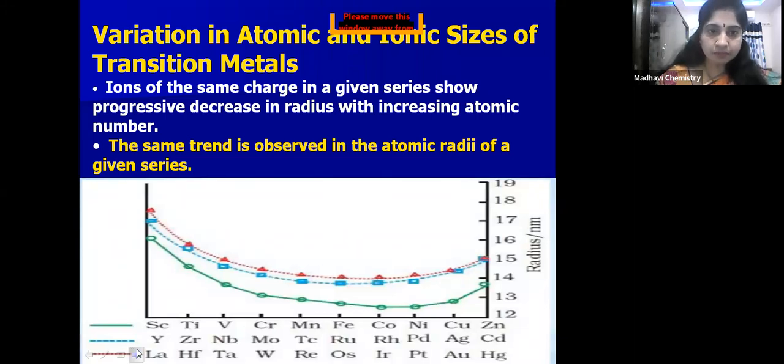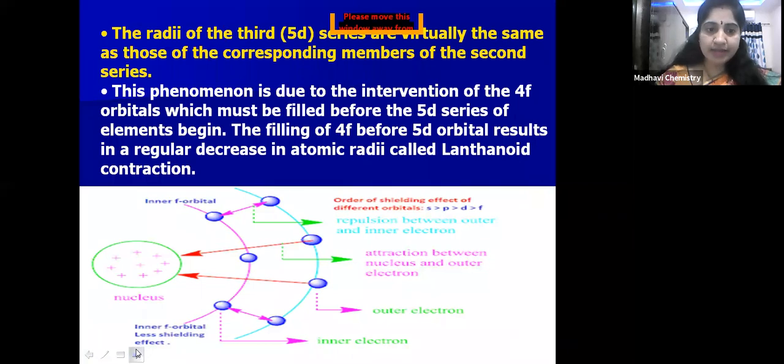Okay, so that is very important. So what is the lanthanide contraction?